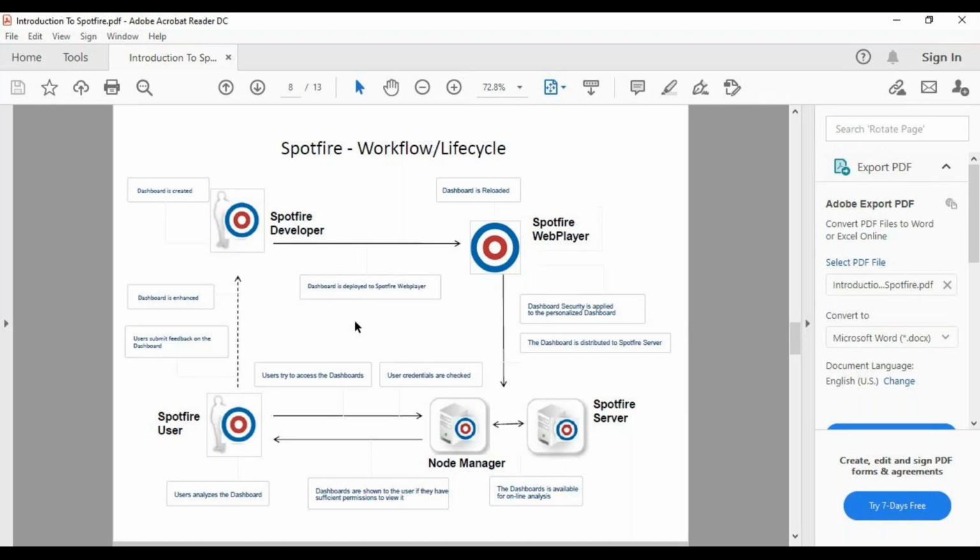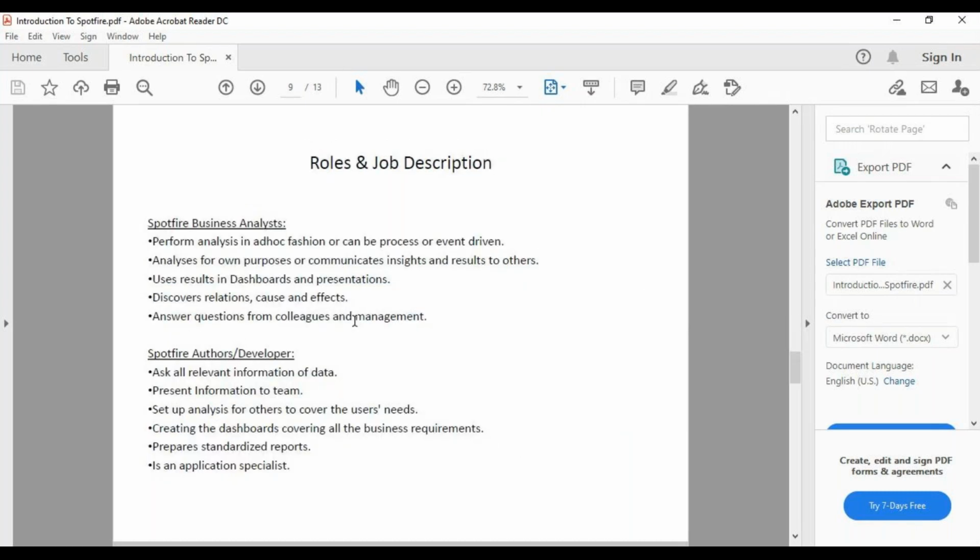Okay, so here we have the roles and descriptions. People like to have multiple roles and descriptions. So one is the Spotify business analyst. These are the people who are BAs, business analysts. They are the medium between the project team and the development team, like a client team and the development team. So they will be gathering the requirements. So you might be performing this role. It depends.